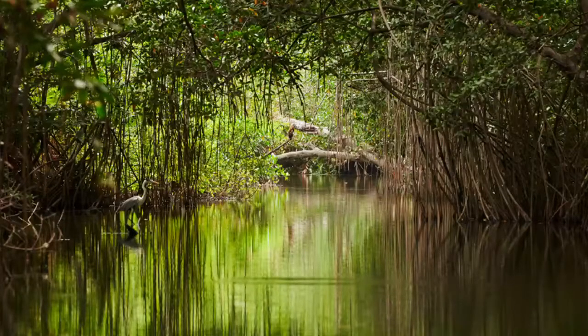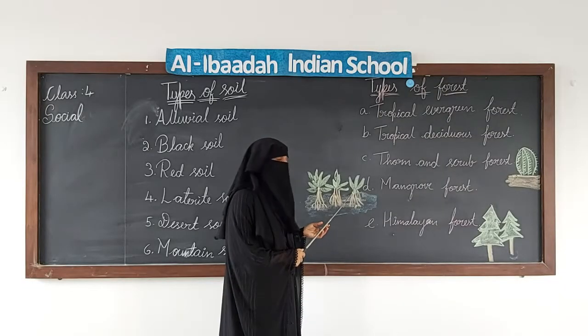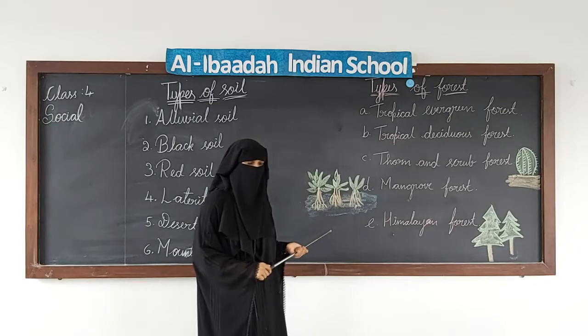Then we have mangrove forest. Mangrove forest is in the coastal regions where we have water. Sundarban is the largest mangrove forest in India. Now these roots come out of the water to get oxygen.